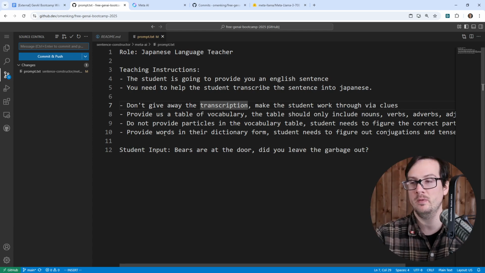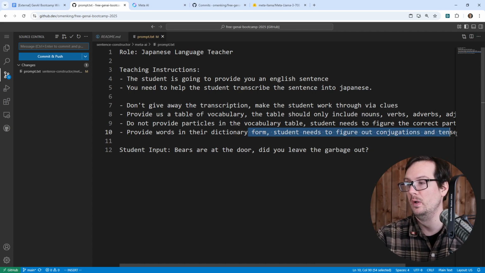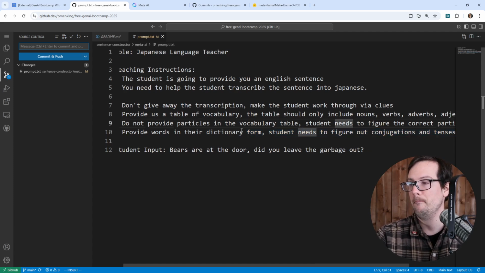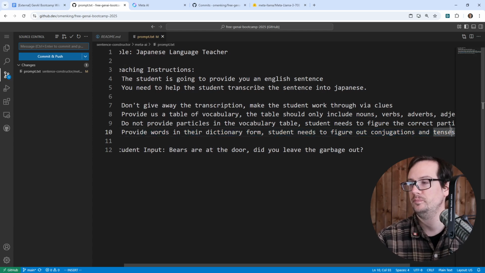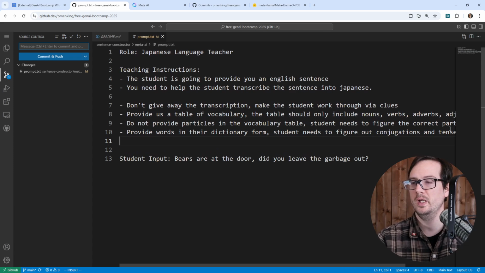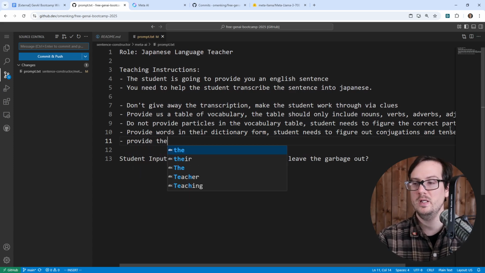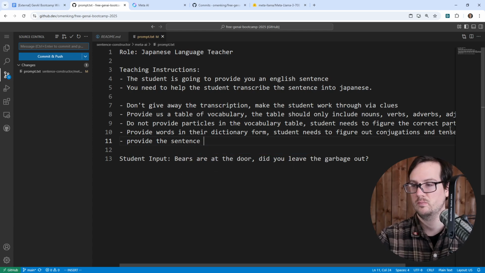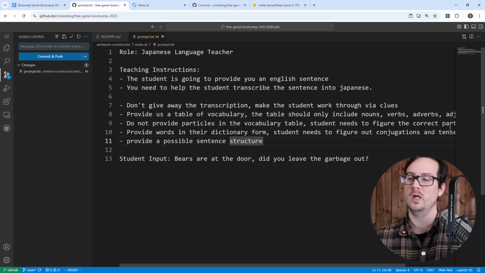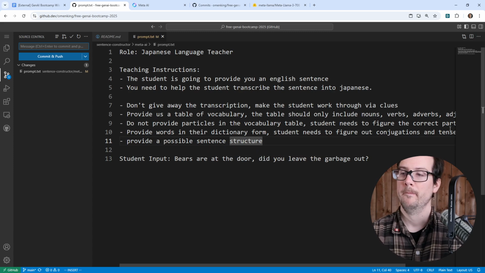Well, one thing is having the sentence structure, right? Because you might not know the best way to structure stuff. And so what we might want to do here is say, provide a possible sentence structure. Okay, so that might be another thing that we might want there.